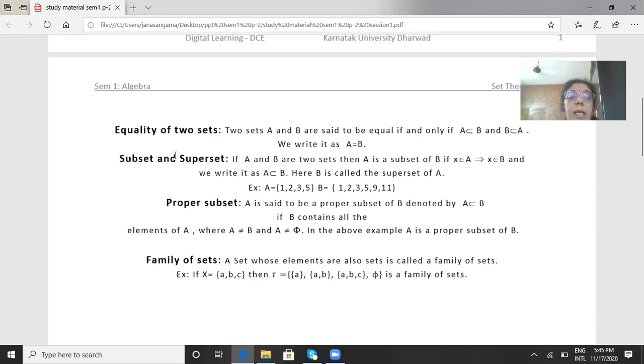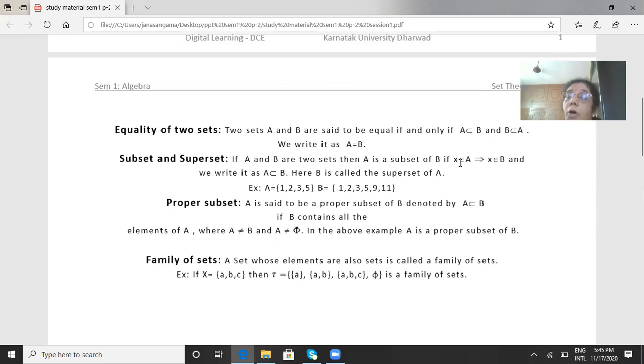Next, let us see subsets and supersets. Let us see the definition of subset and superset. If A and B are two sets, then A is a subset of B if x belongs to A implies x belongs to B. That means, if x is any element of A and it also belongs to B, then we write it as A is contained in B, or A is a subset of B. Means what?